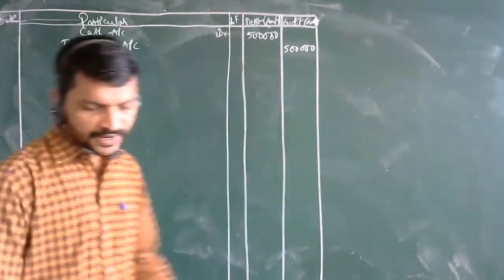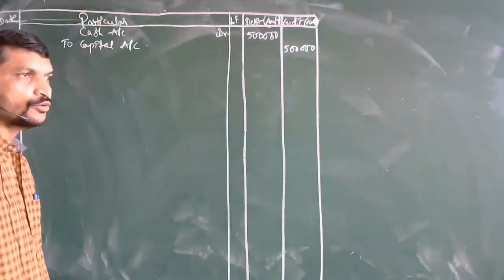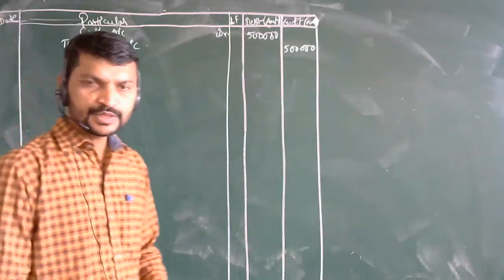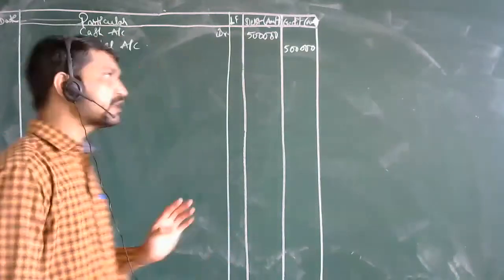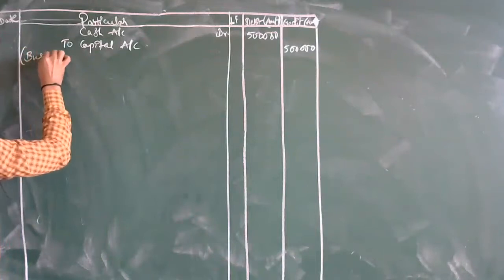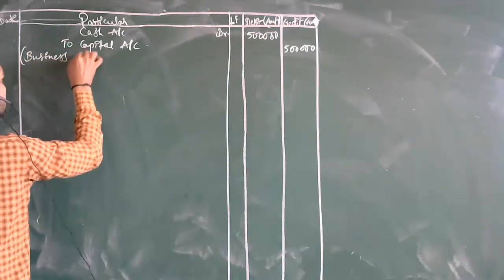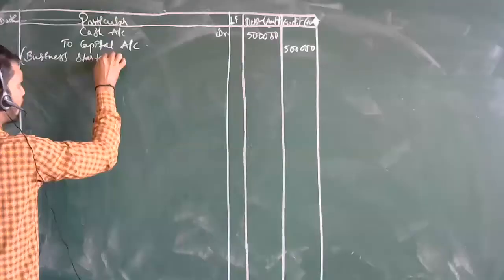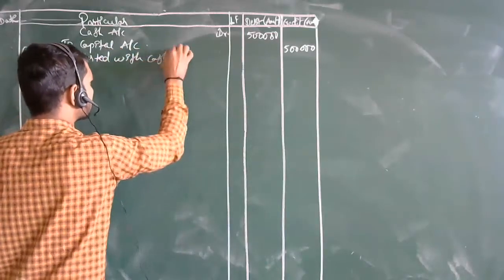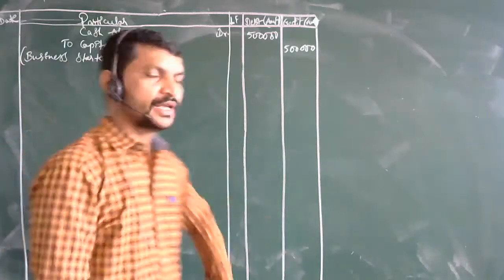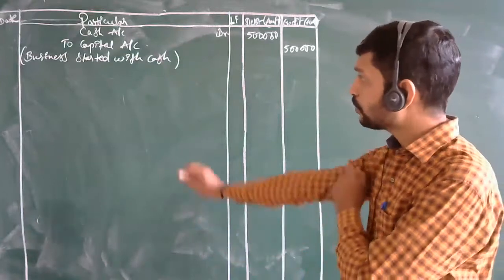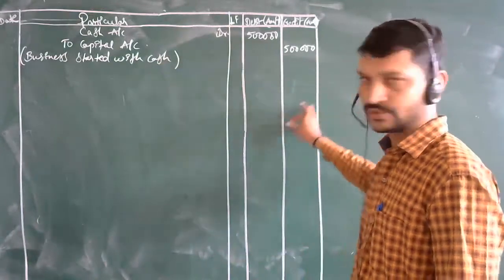Now narration, what are you going to give as the narration over here? Rohit started business means business started with cash. The narration is: business started with cash. This is the narration. See, as per the things I told you in the last session, I gave you the overall idea about this journal entry.